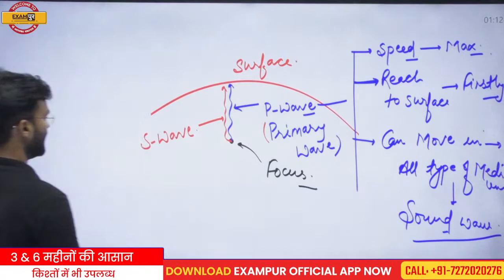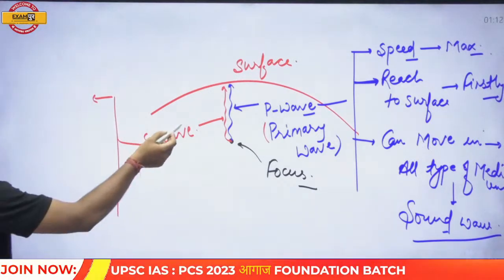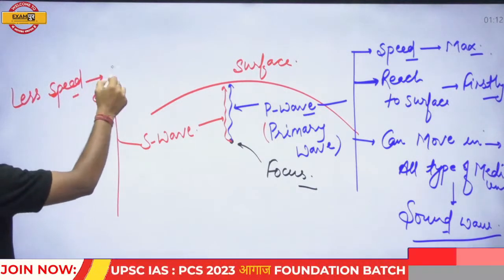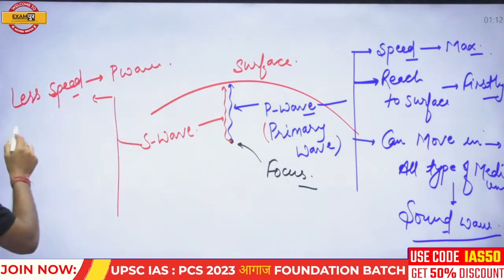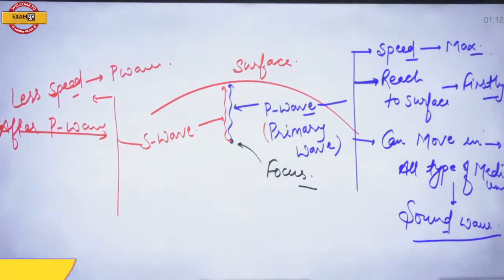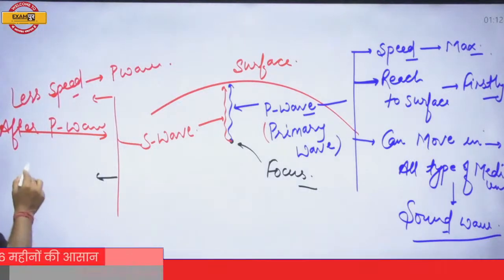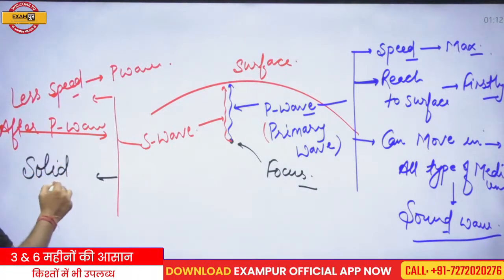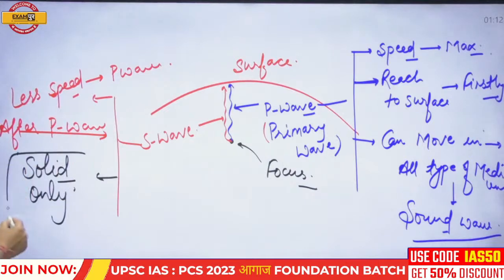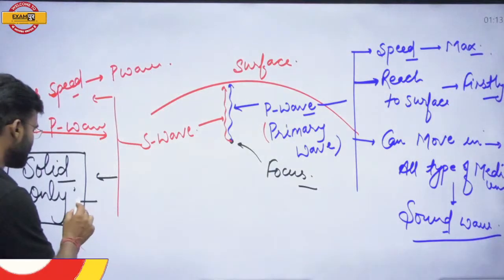Now after the P wave, the S wave originates. The S wave reaches the surface after the P wave, and it has less speed than the P wave. One distinct, important feature of this wave is that it can move only in solid medium. That means it cannot move in liquid or gaseous medium. So this is the feature of the S wave.